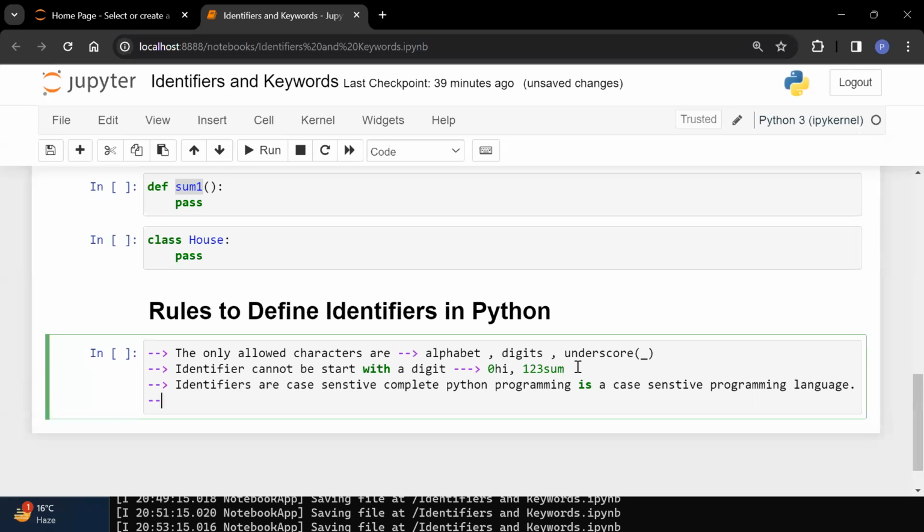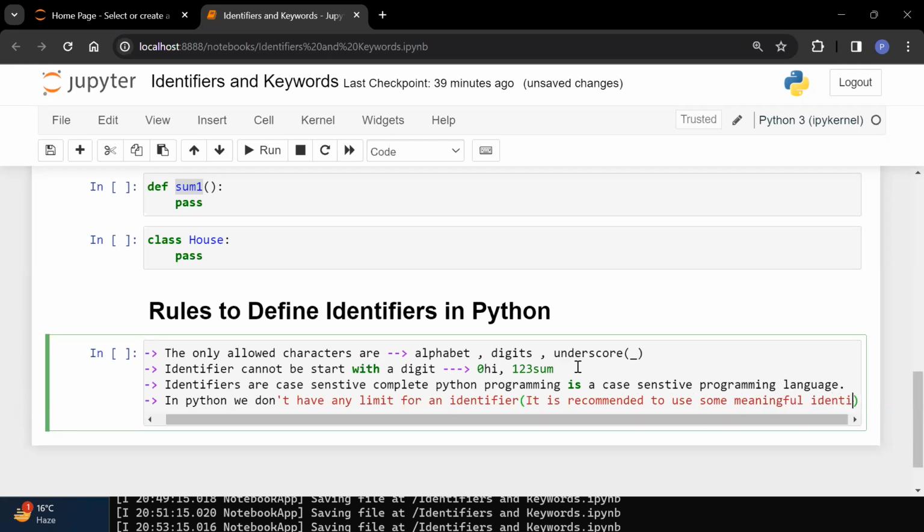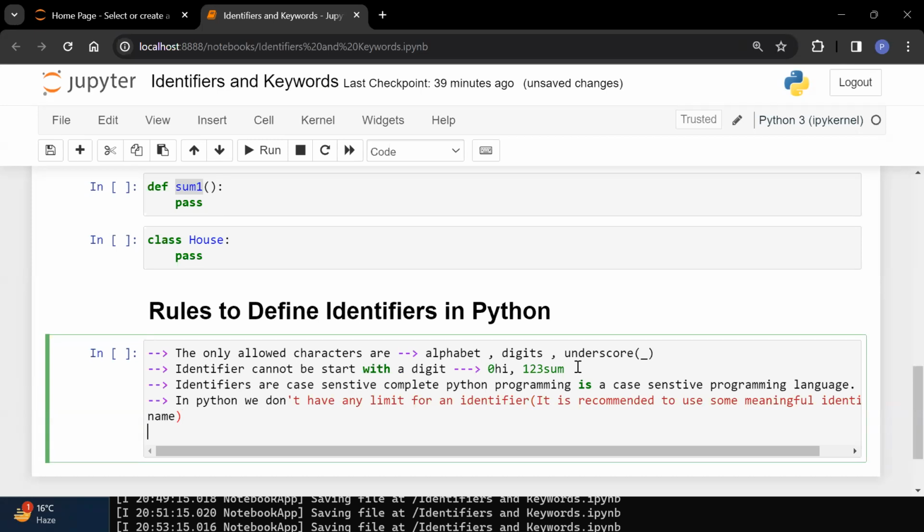Now, one more thing you need to remember here. In Python, we don't have any limit for an identifier. So you can take any number of characters for an identifier, but it is recommended to use some meaningful identifier name.